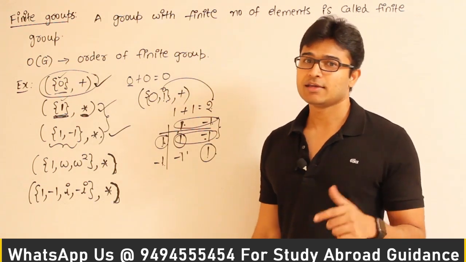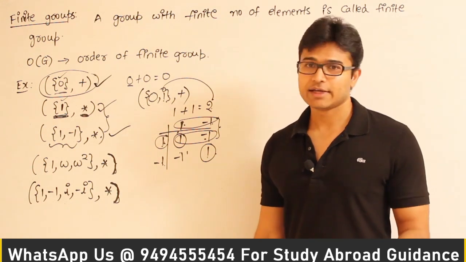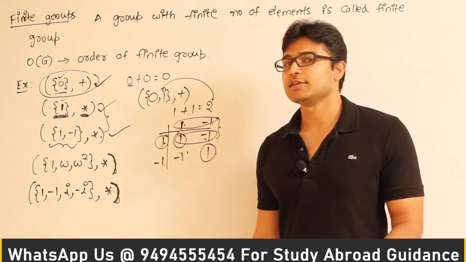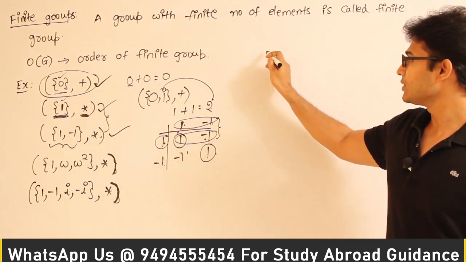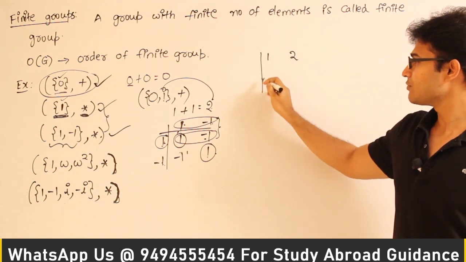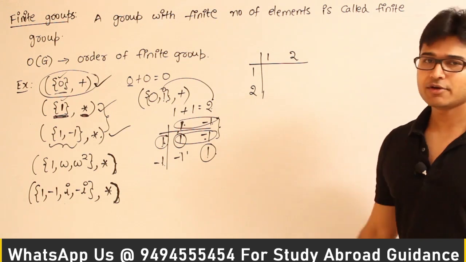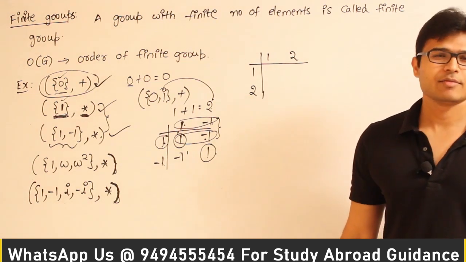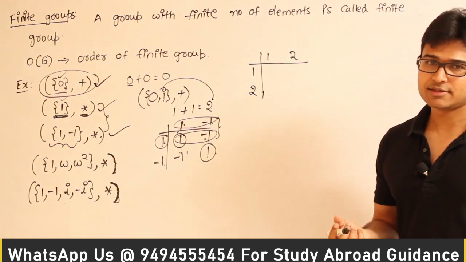If you try to get any other number into the picture, you will not get a group. For example, you might feel that let me get 2 into the picture and see if it is a group or not. You can test it. See this. If you think that 1, 2, only these two elements with respect to star, if you want to test whether it is a group or not, you can just draw the composition table and verify it. Directly you can answer it, but drawing the composition table is better because you will not make any errors there.